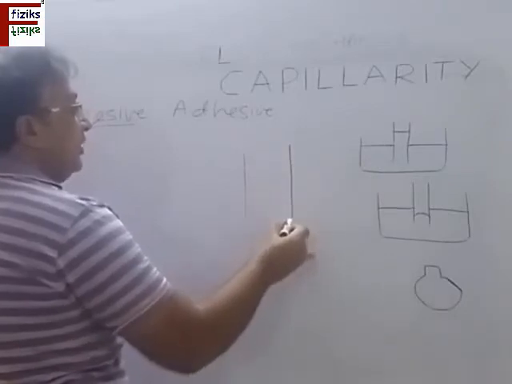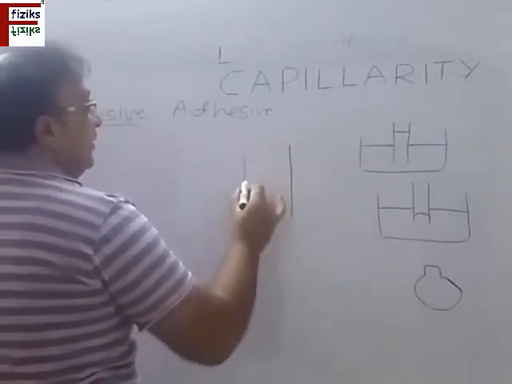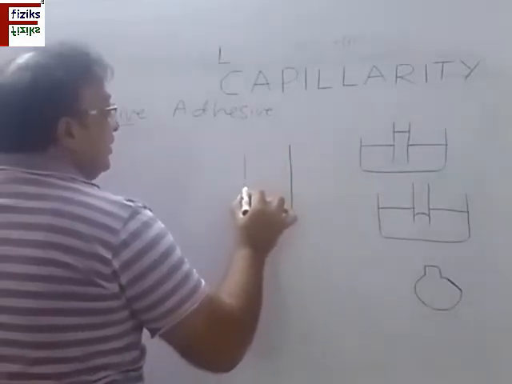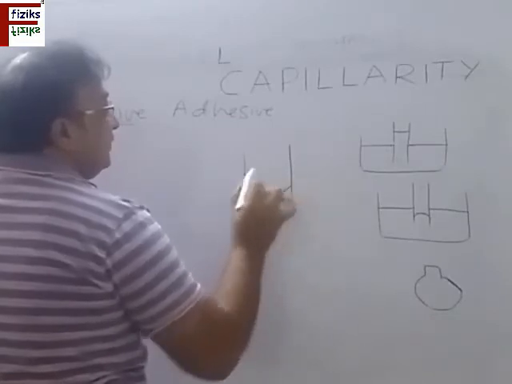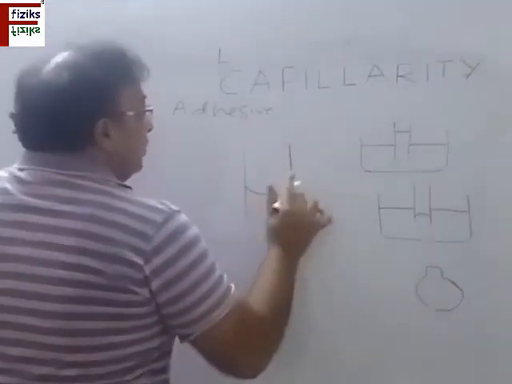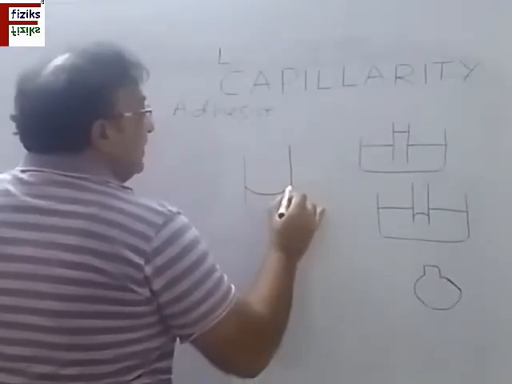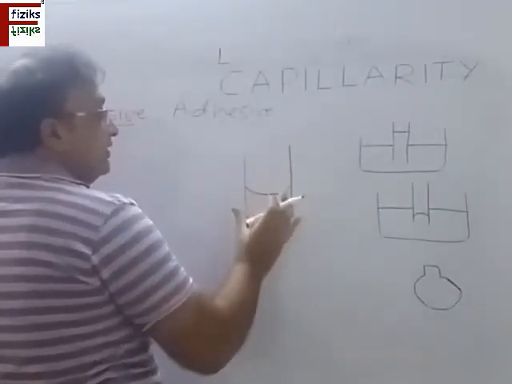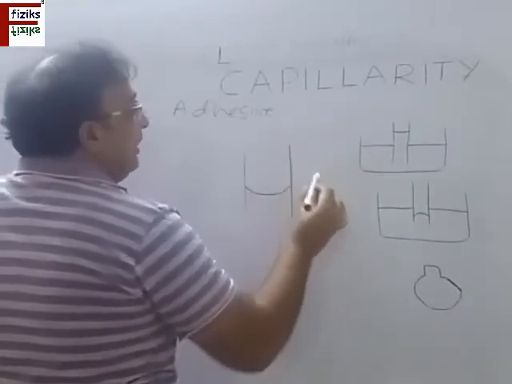Suppose we have the liquid filled inside a tube. That is a solid, and this is the level of the liquid, the surface of the liquid. The surfaces may be concave or they may be convex. So this is the surface like this. In this case, the liquid is going to rise, and the reason I will be explaining.